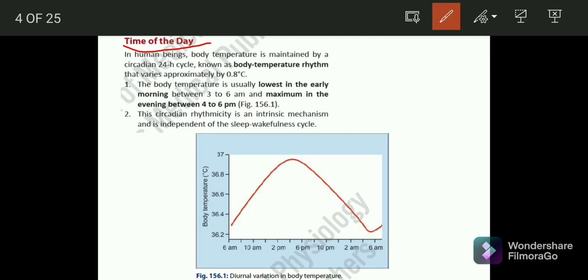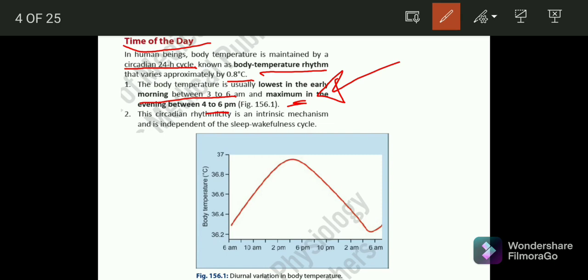In human beings, the body temperature is basically maintained by the circadian 24-hour cycle. Everyone knows this. This is known as the body temperature rhythm, that varies by 0.8 degrees centigrade. The body temperature is usually lowest in the early morning, 3 to 6 a.m., and it is maximum in the evening, 4 to 6 p.m.